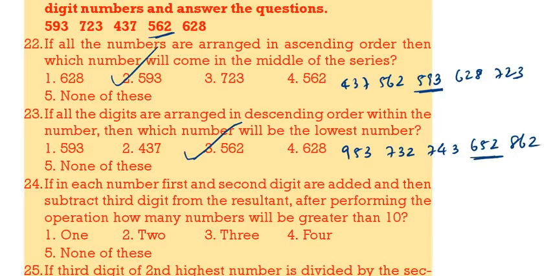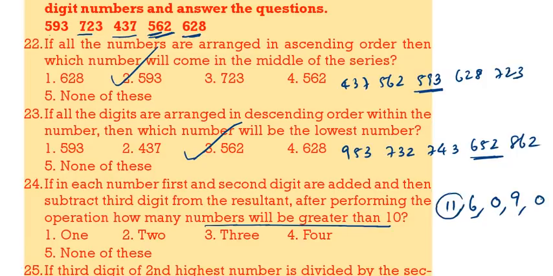3 is the answer. If in each number the first and second are added, then the third is subtracted. That means see 593. 5 plus 9, 14. 14 minus 3, 11. 7 plus 2, 9. 9 minus 3, 6. Then 4 plus 3, 7. 7 minus 7, 0. 5 plus 6, 11. 11 minus 2, 9. 6 plus 2, 8. 8 minus 8, that is again 0. Then how many numbers are greater than 10? Only one number is greater than 10. See the next question.